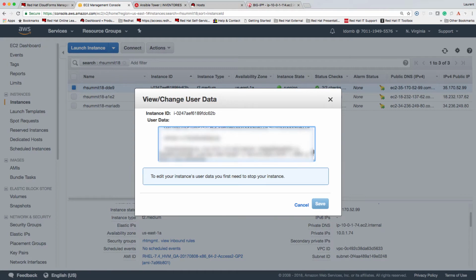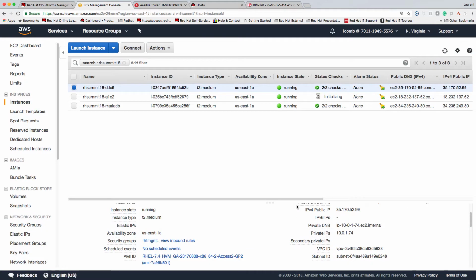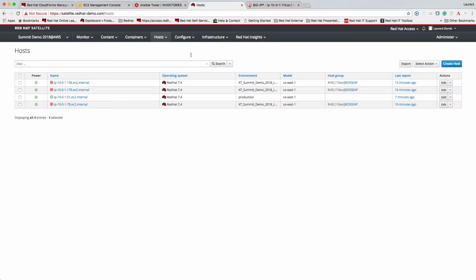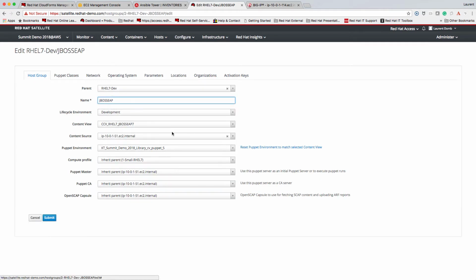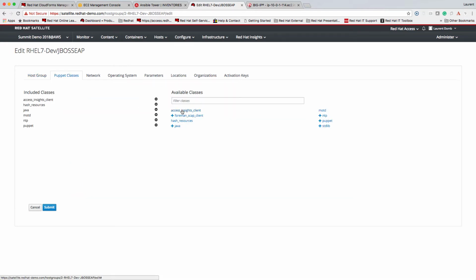So let's go ahead and check if Red Hat Satellite actually sees the hosts. What we see now is the original host which we had in Satellite already before the deployment, and the refresh shows now the new hosts in that environment. So we are now in the JBoss EAP host group, and as you can see, we're also applying some Puppet classes with the Insights client, SCAP client, and Java, which we need for the JBoss hosts.